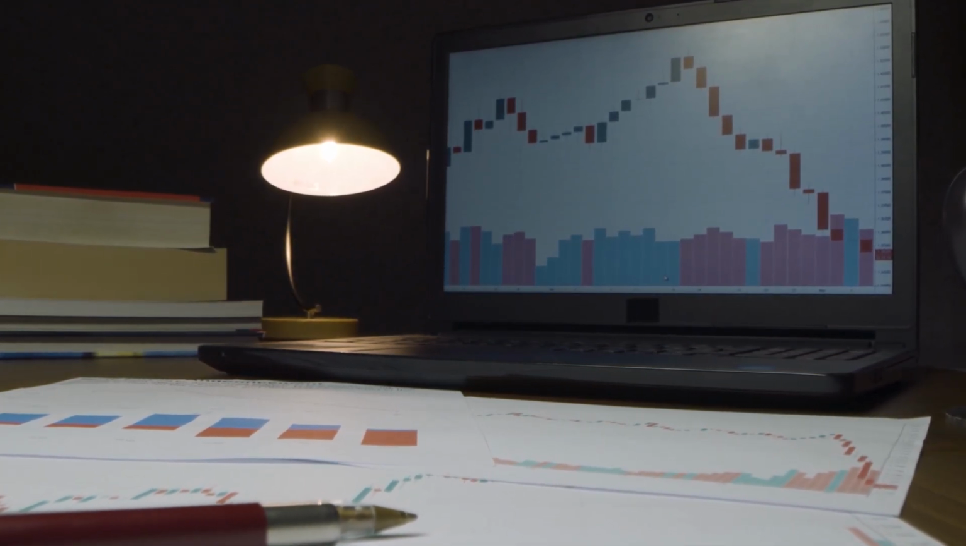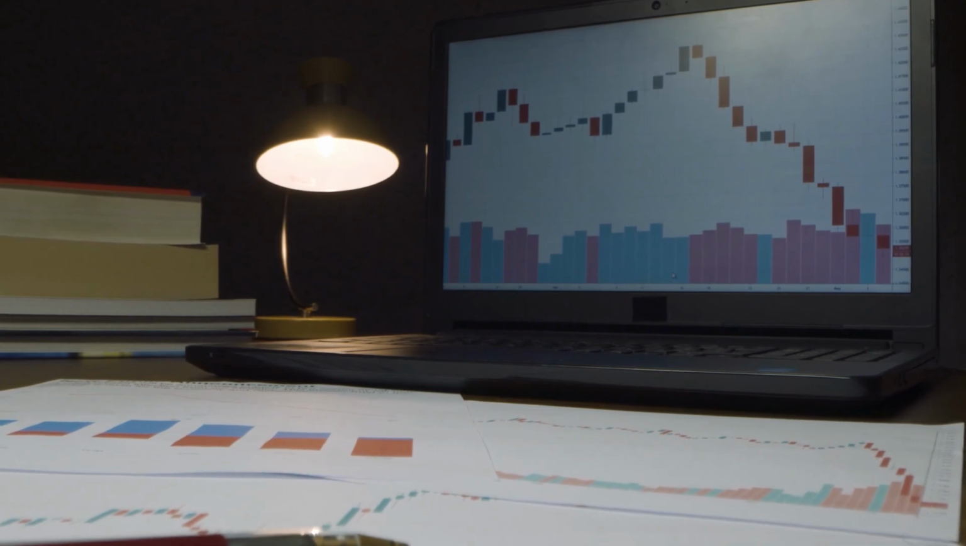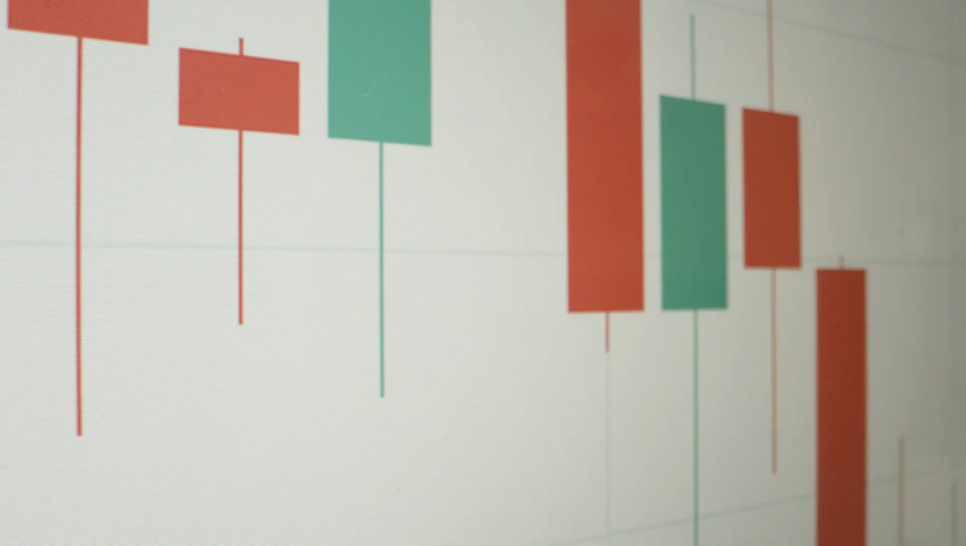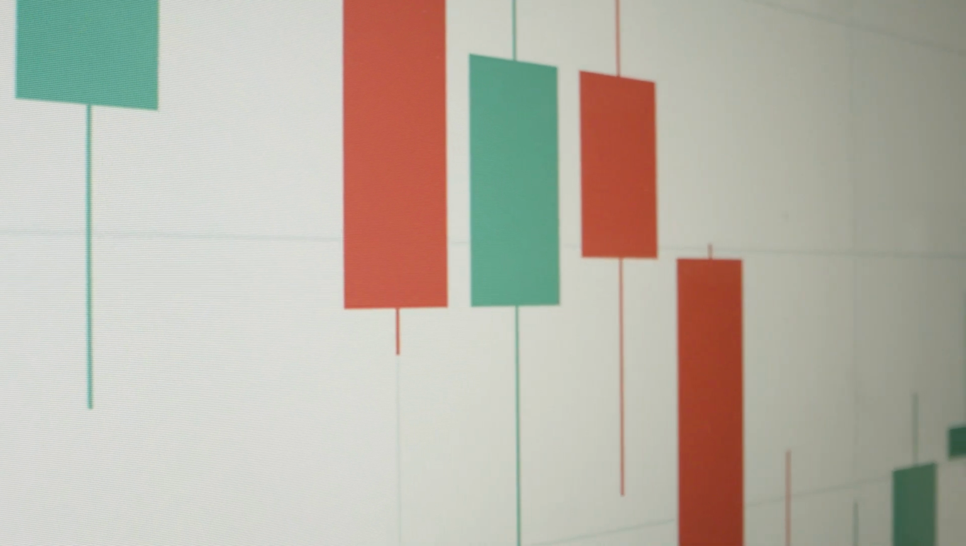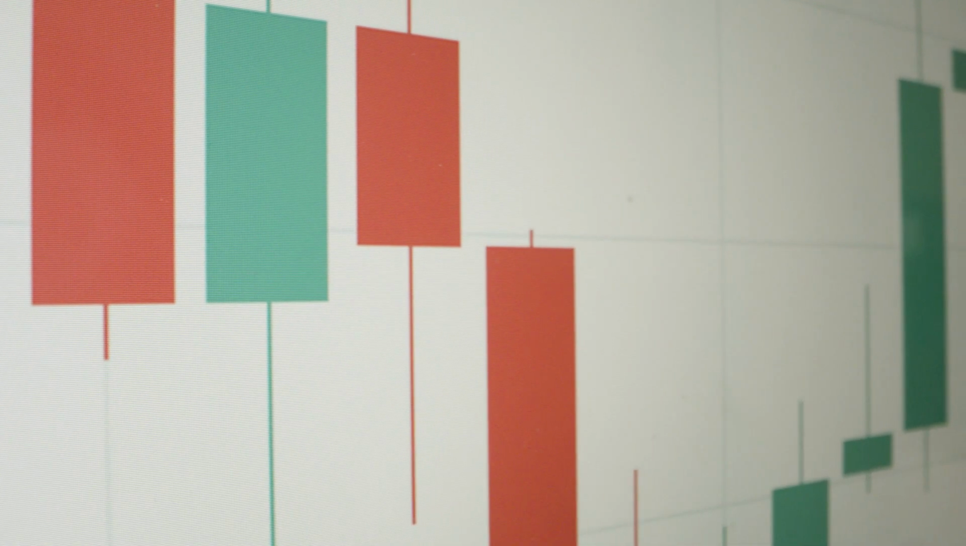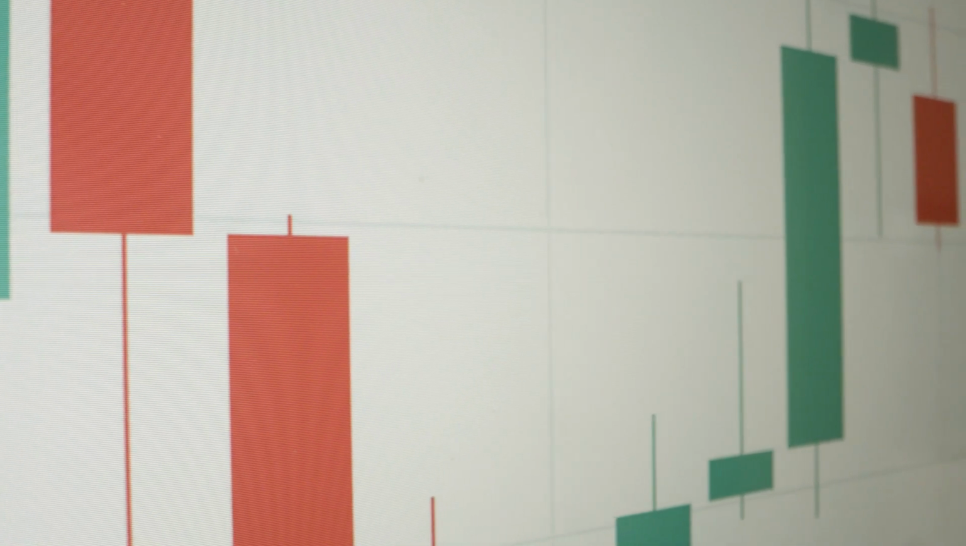It's important to note that cryptocurrency trading can be highly volatile and carries a significant amount of risk. It's essential to do your own research and carefully consider your own financial situation before trading cryptocurrency.